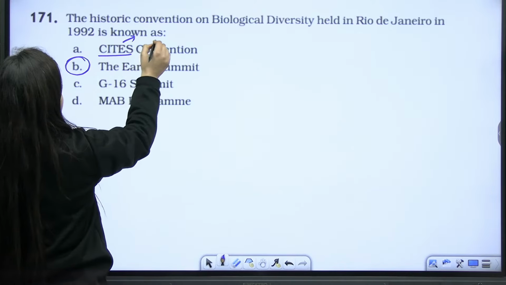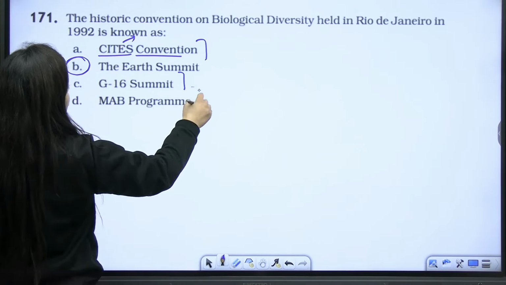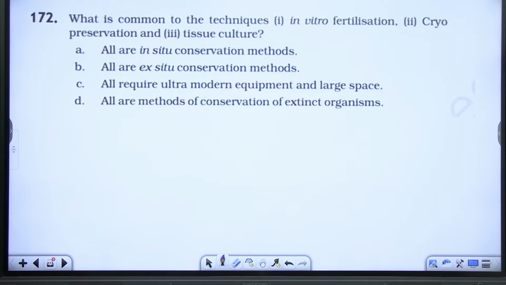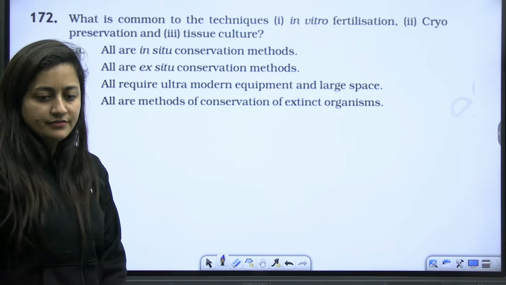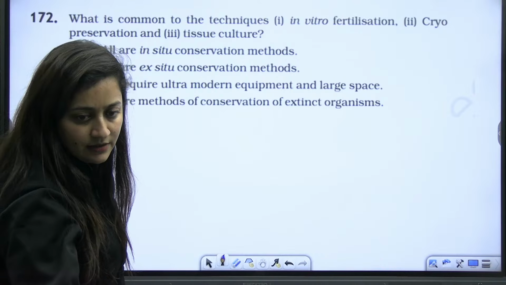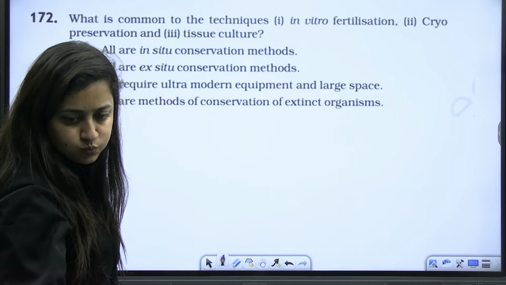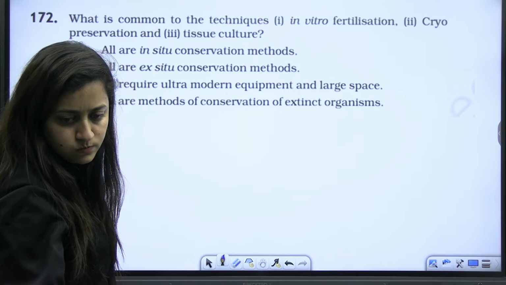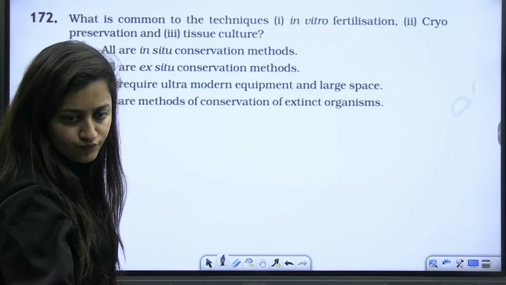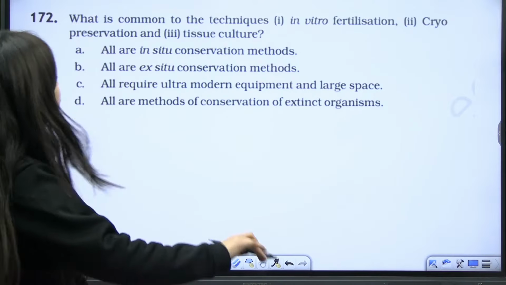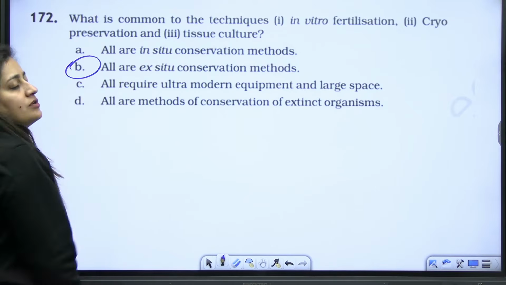But do check about this, this, and this. So, what is common to the techniques in vitro cryopreservation and tissue culture? Obviously, they all are ex situ conservation methods.